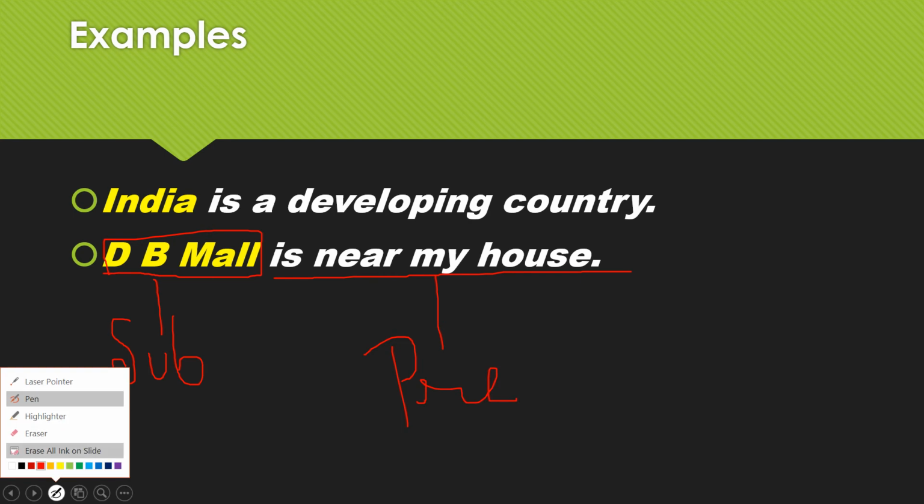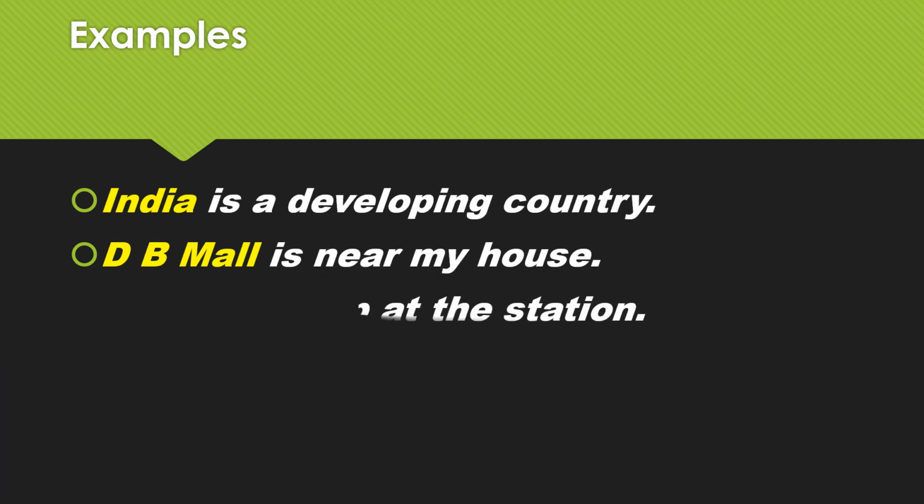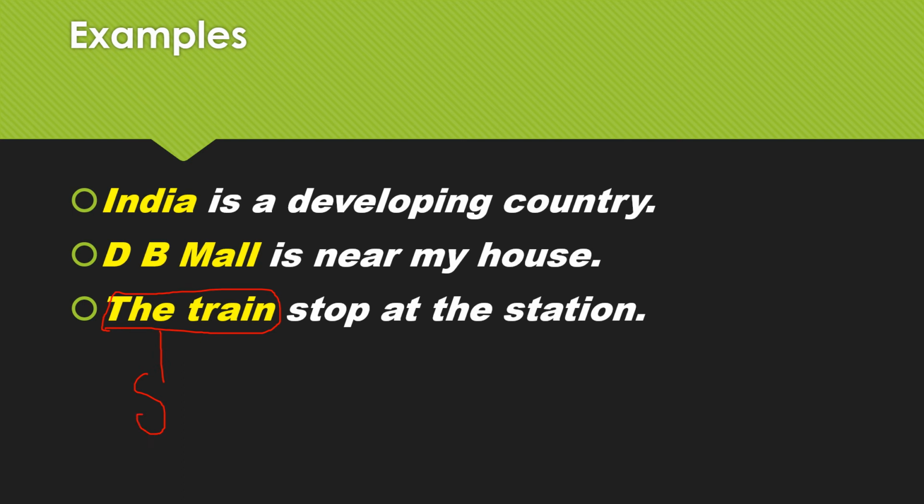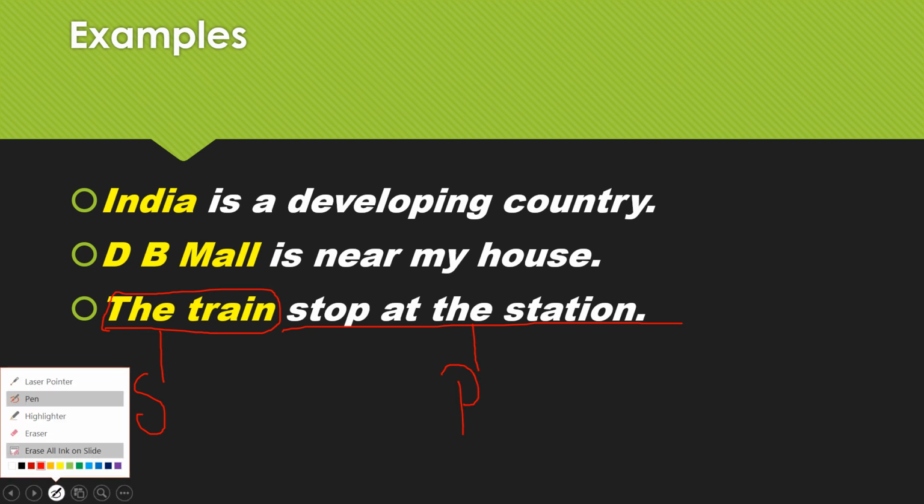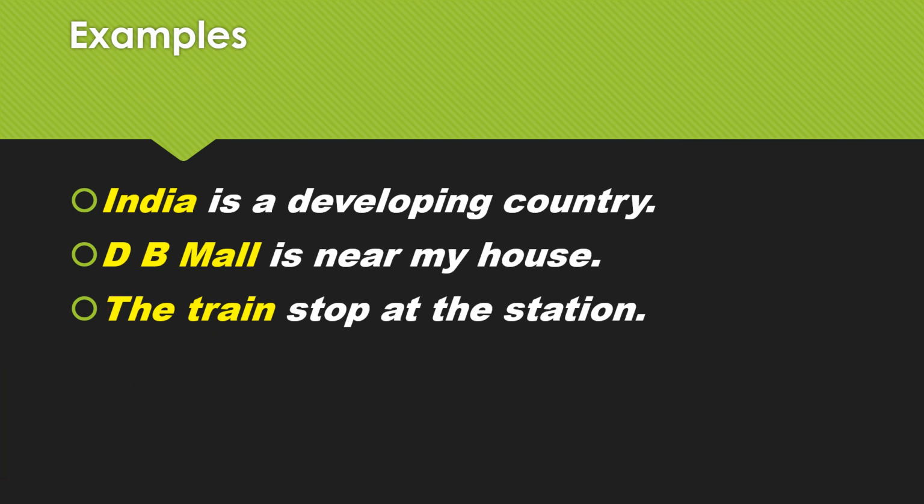Third example. The train stops at the station. The whole sentence talks about the train. So it is the subject. And what does the subject do? Stops at the station. So it is the predicate of the sentence. You can visualize the division of a sentence.